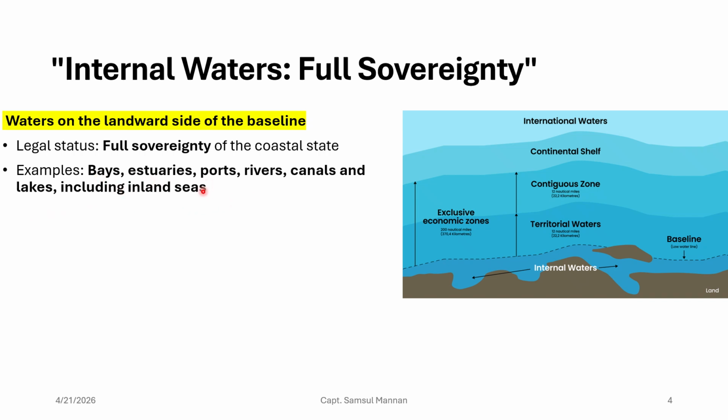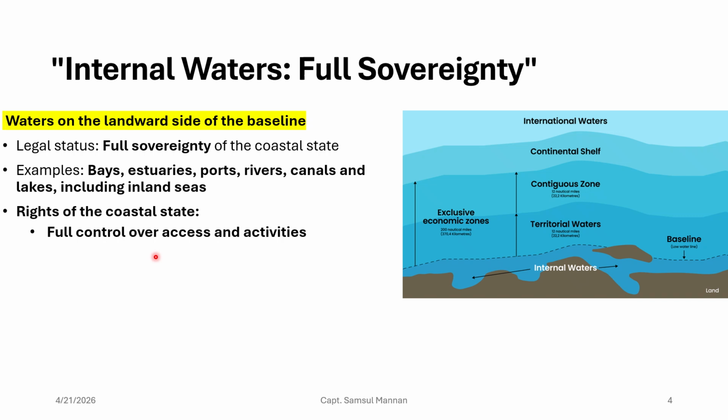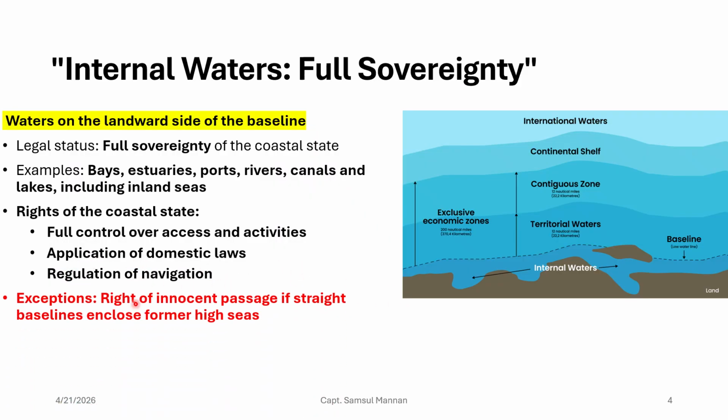So that's why if you go to a port, you'll see that the port authority will have their own regulation, right? The right of the coastal state: the coastal state will have full control over access and activities in the internal water. The coastal state can apply their domestic laws in the internal water, and can create new regulation for navigation in their internal water, right?